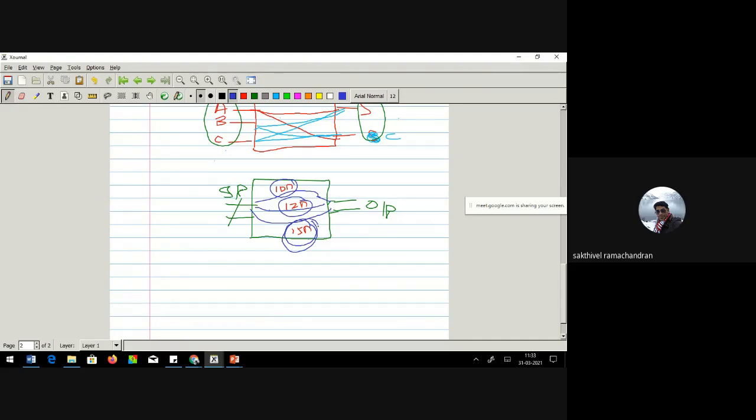Whereas if I consider this 10 nanoseconds as my timing, if my signal comes at 12 and 15 nanoseconds, these two will get lost. This information will get lost. So in deciding the time period, I should always consider the worst case.